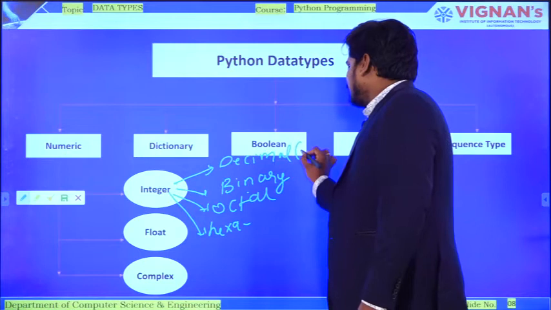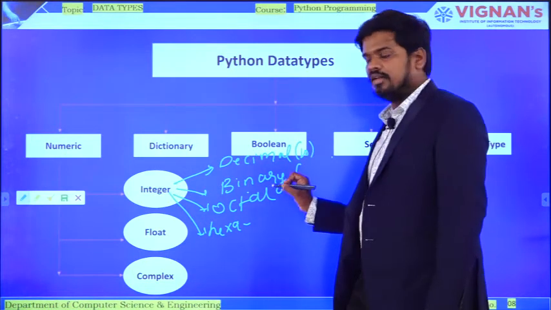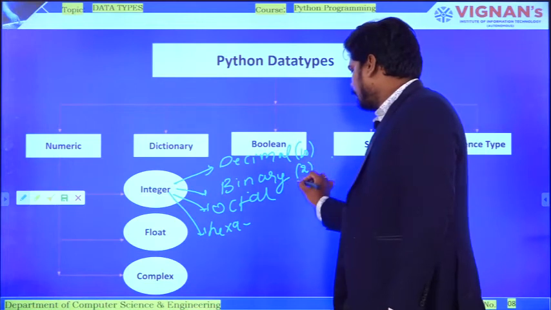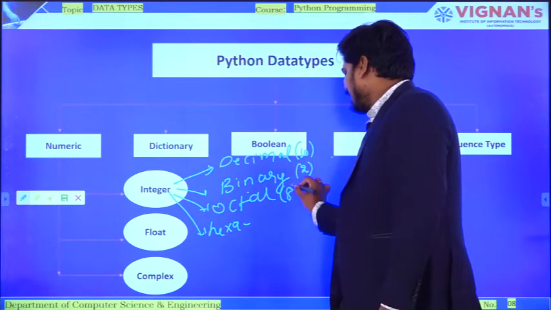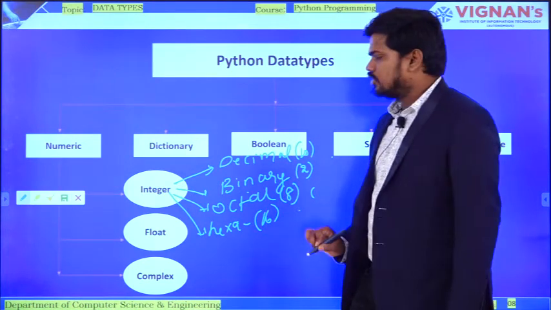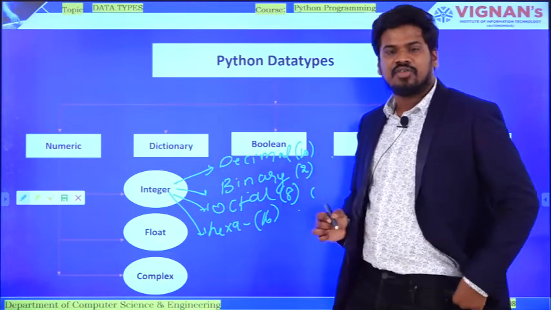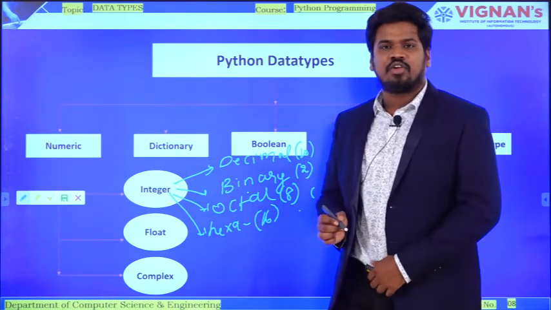So the decimal base is 10, binary is 2, octal is 8, hexadecimal is 16. I will explain this with a practical example, but as of now, I want all of you to remember this.